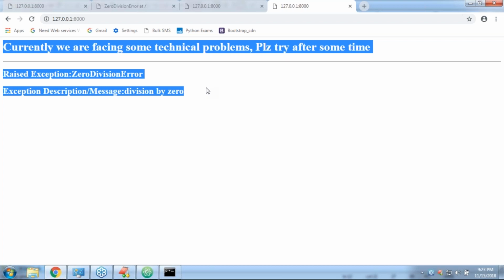Because of that problem, the modified response from the exception handler is going to execute. This response is going to be displayed to the end user instead of the original response. So now I hope you are getting the idea. Can I go to the next level?